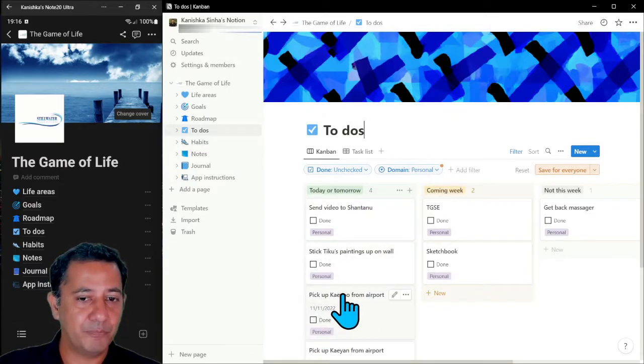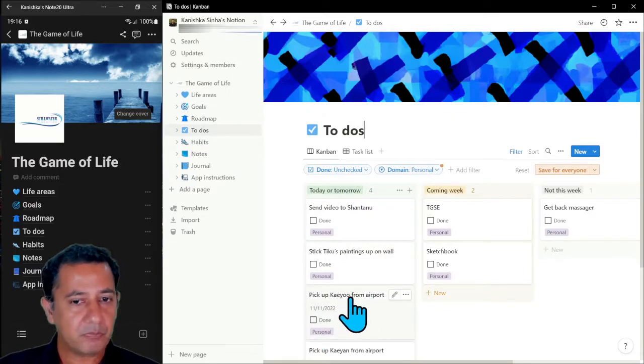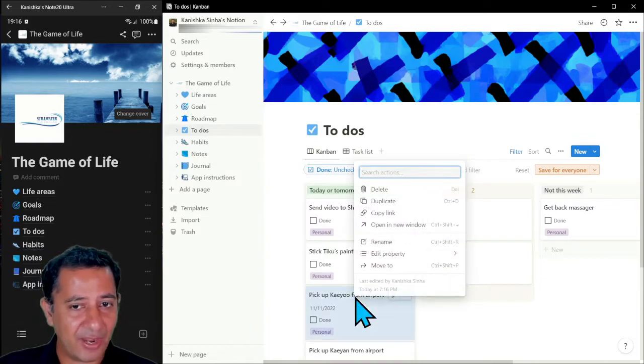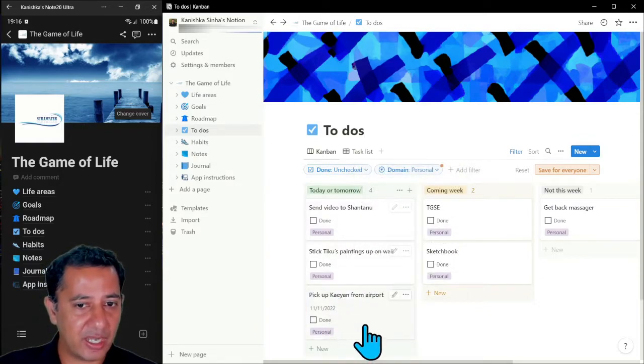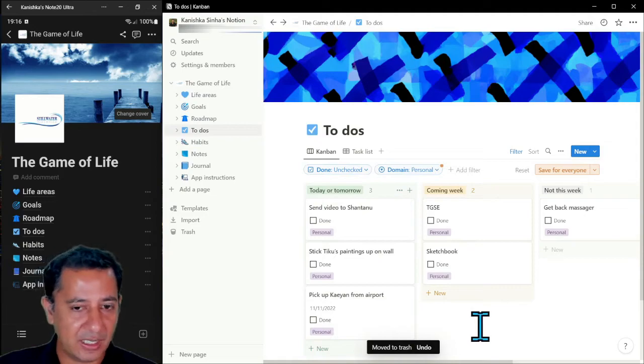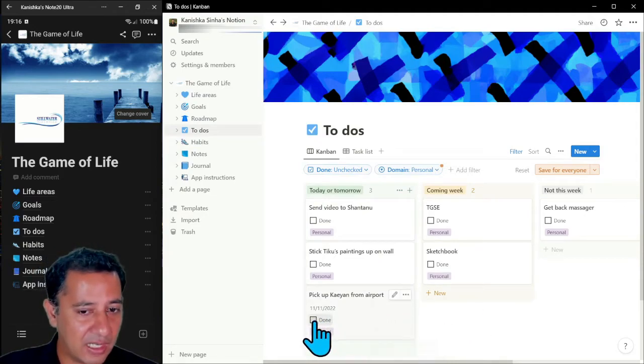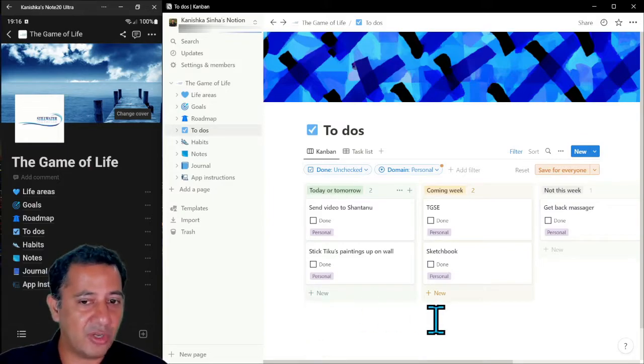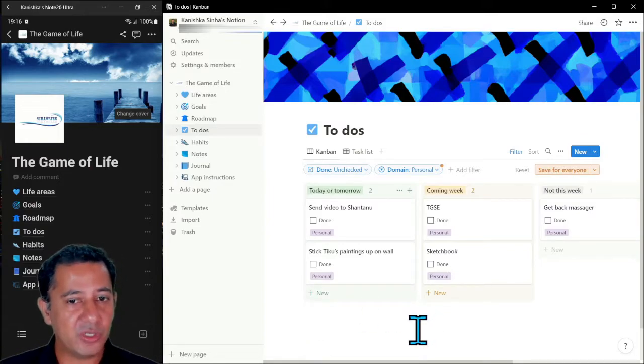Okay, here it is, pick up Kayan from the airport. If I want to delete this, I right click and delete it. That's one way of doing it. Now I have a duplicate entry, which I'd made earlier when I was practicing. The other thing I can do is I can just click this done checkbox and it's gone, right? Now it hasn't been deleted. It's been put in the done folder.